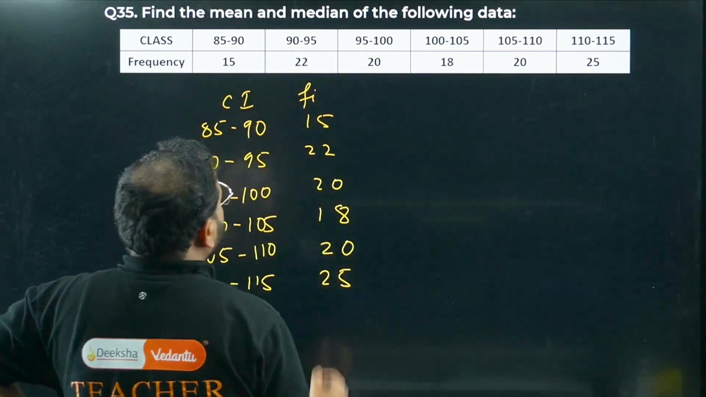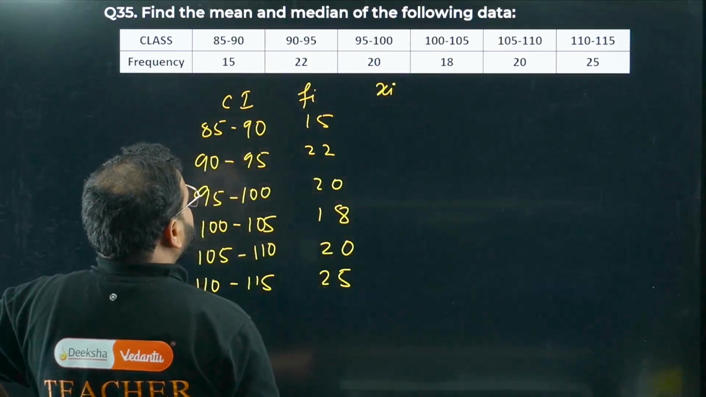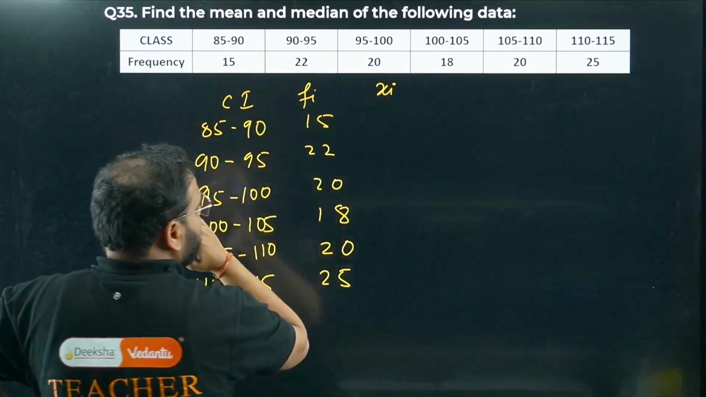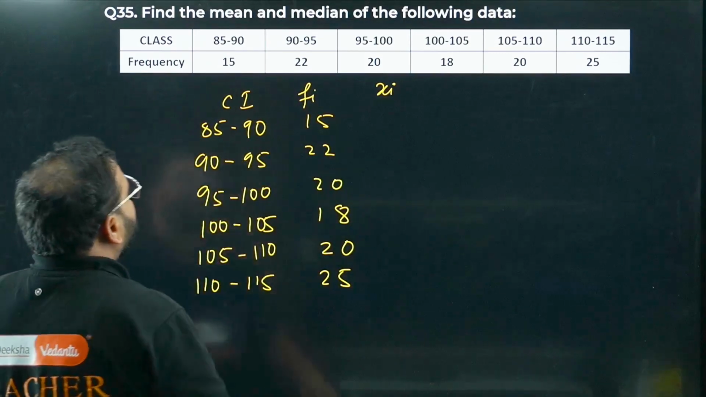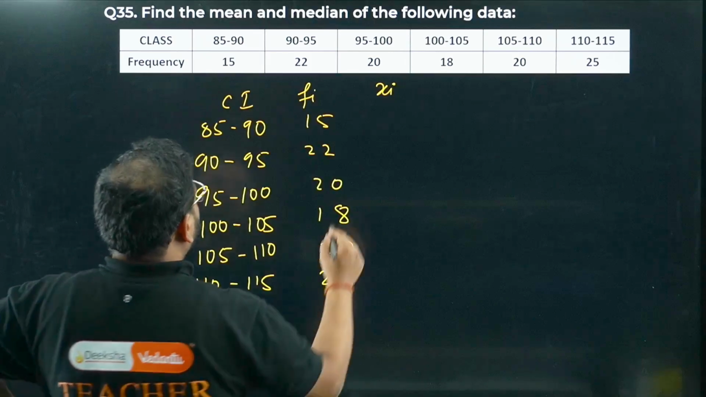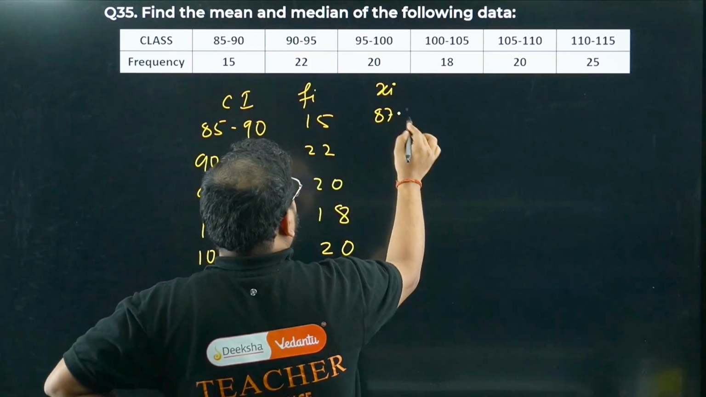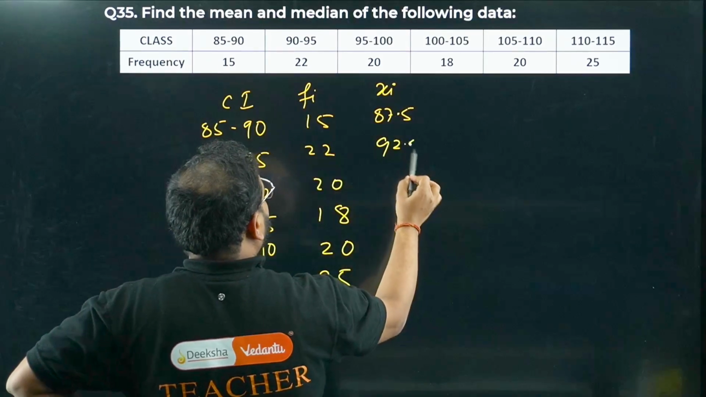Alright, so we need the class mark. So let's write that value as well. Xi value we'll write. What's the class mark? Class mark will be half of the sum of this plus this, divided by 2. So 90 plus 85 by 2. It should come as 87.5. What about this? 92.5. What about this?